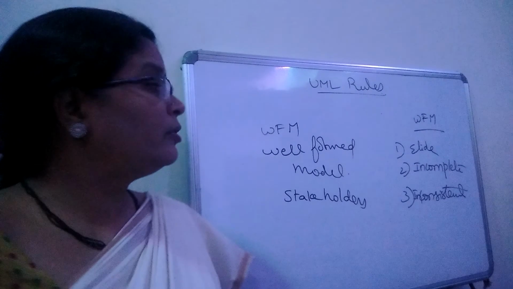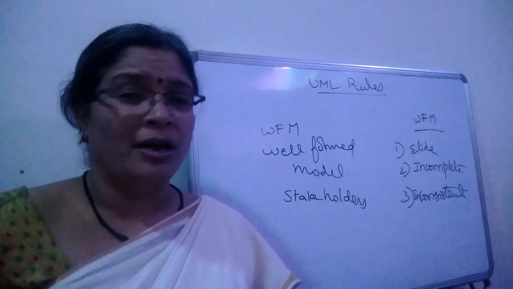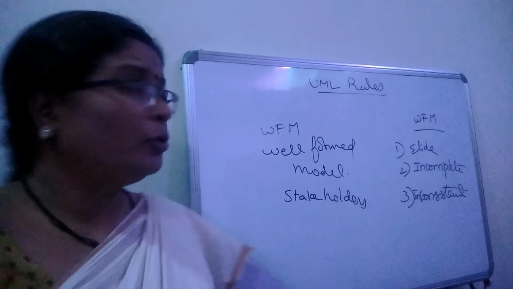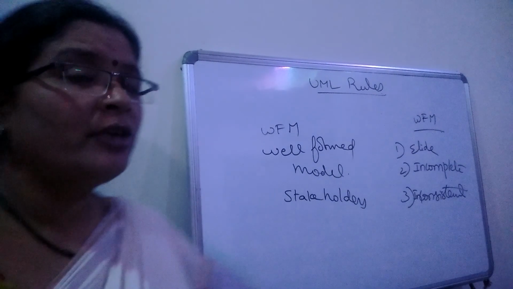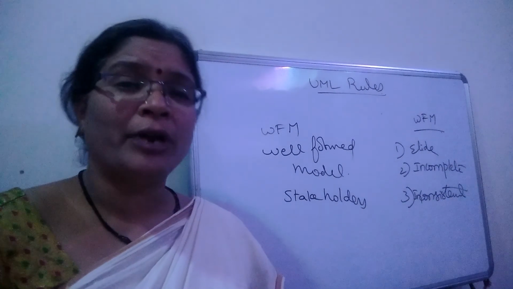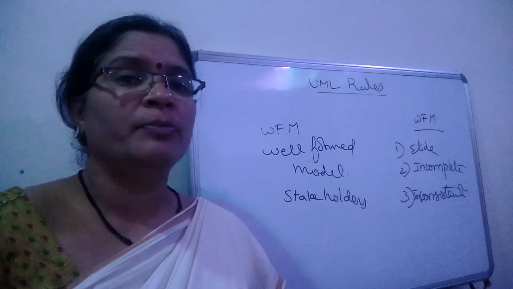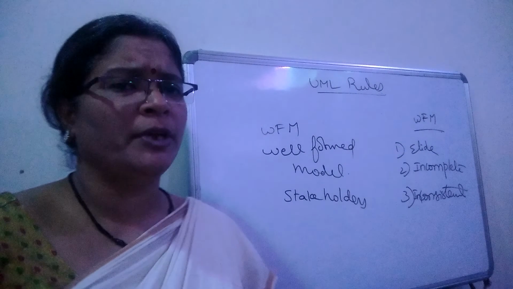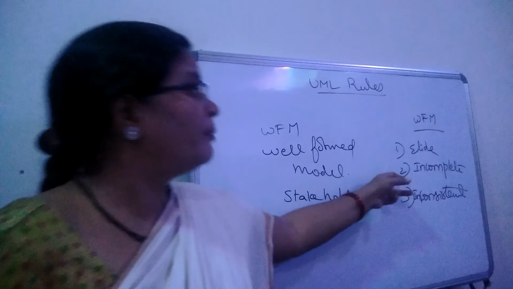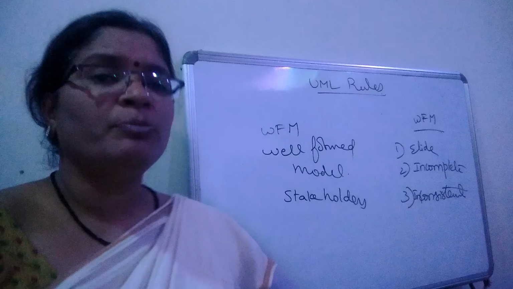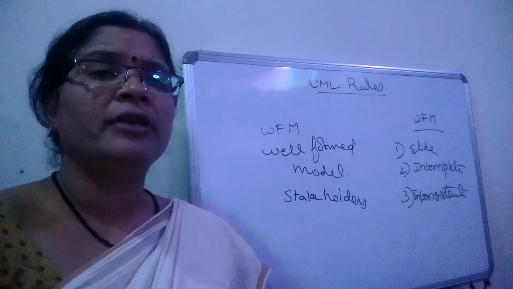These stakeholders will look at this particular system, and they may hide some of the important details. That's why the well-formed model will be elide. Elide means some of the things will be missed to protect the view. To give more visibility of the view, some of the important things will be hidden. That is nothing but elide. And this well-formed model sometimes may be incomplete, that means important things will be hidden, and inconsistent, that means the important execution details will be hidden.